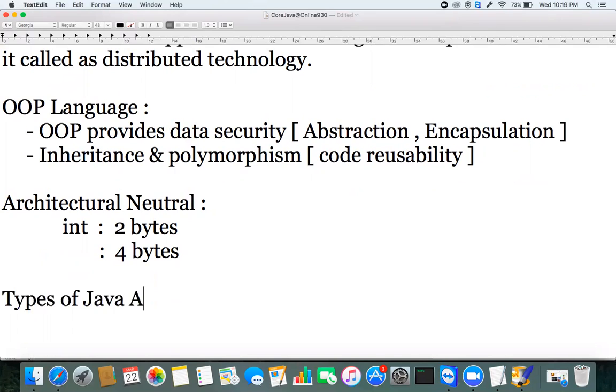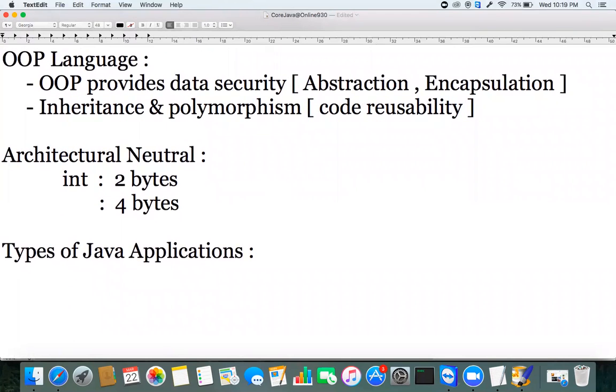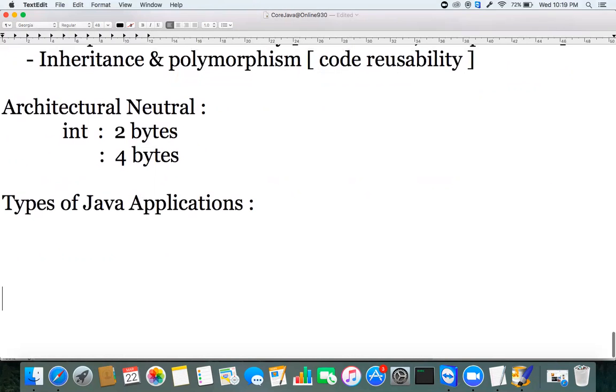How many types of Java applications are available? Types of Java applications. Not types of Java, because there are no multiple types of Java. There is only one type. So I'm talking about types of Java applications. There are basically 3 types.